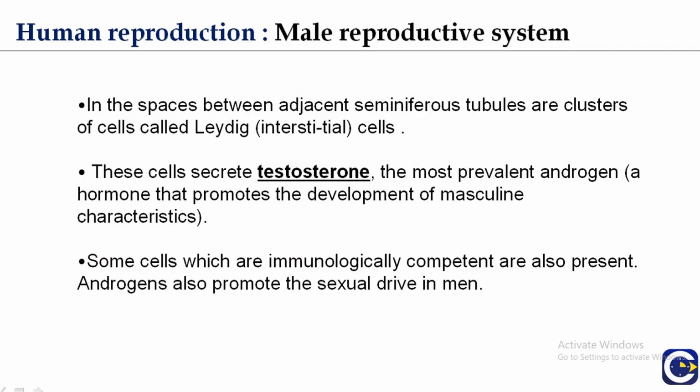In the space between adjacent seminiferous tubules, there are Leydig cells which secrete testosterone. Very, very important. It is the most prevalent androgen, a hormone that promotes the growth of masculine characters in males. Some cells which are immunologically competent are also present. Androgens also promote sexual desire in men.